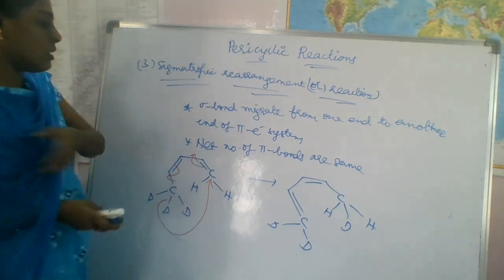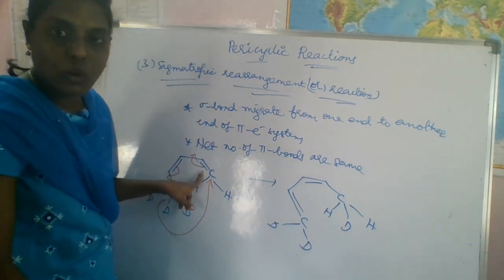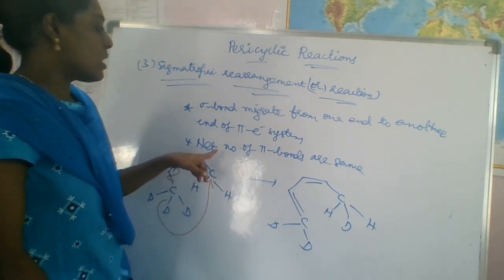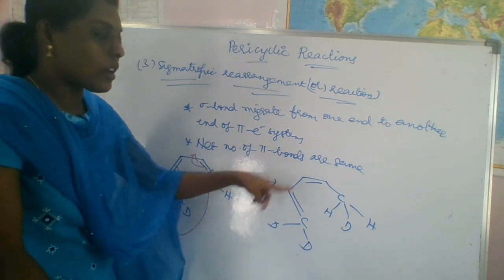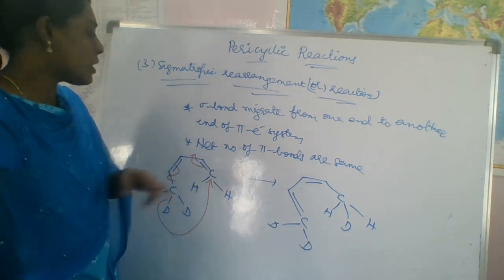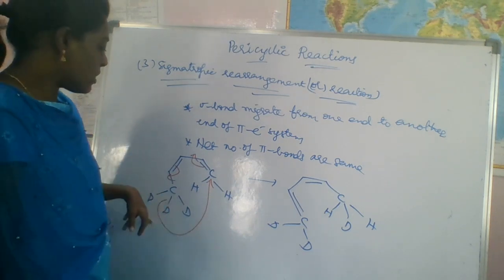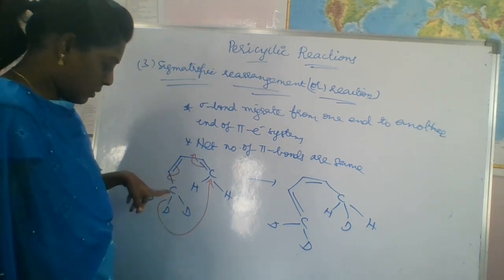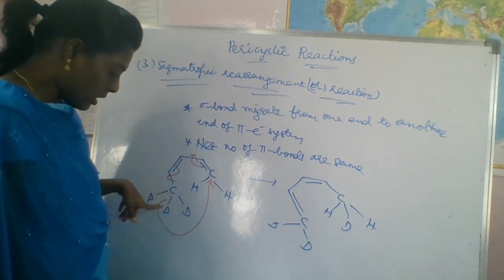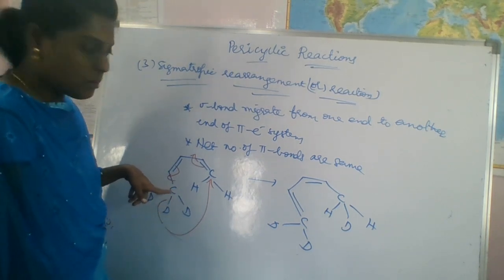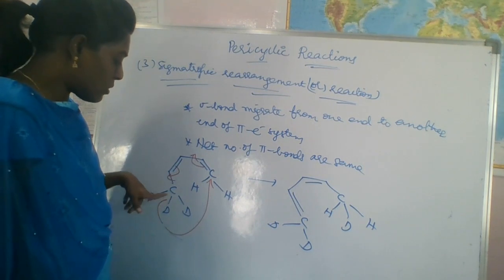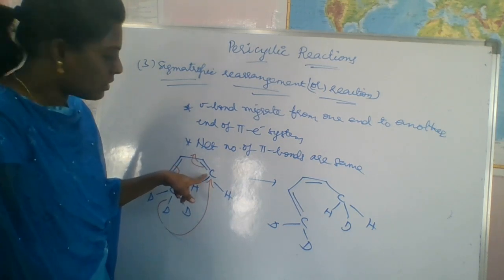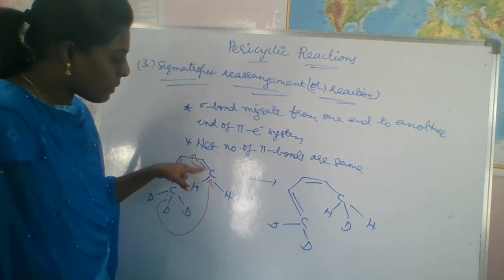See here, before the reaction there are two double bonds, and after the reaction there are two double bonds. There is no change, so the number of pi bonds is the same before and after the reaction. We just shift this group, especially this sigma bond. Here it is a single bond, meaning a sigma bond, and we shift it from this end to the other end, which contains the pi electron system.